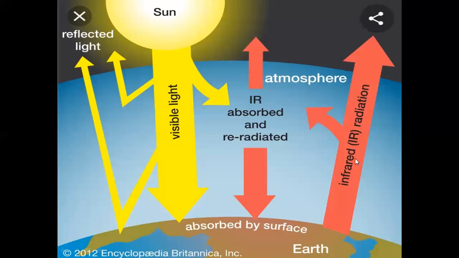But what happens due to the greenhouse gases? They entrap or prevent the release of these infrared radiation into the atmosphere. They absorb these infrared radiation, and in turn, due to this absorption of the infrared radiation, the temperature of the earth increases.